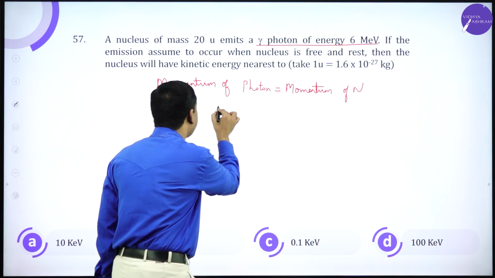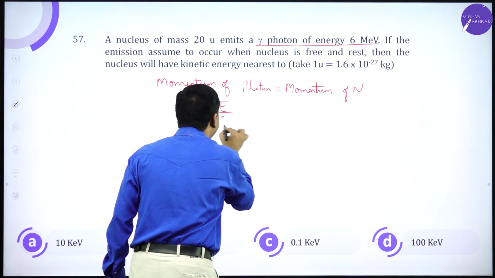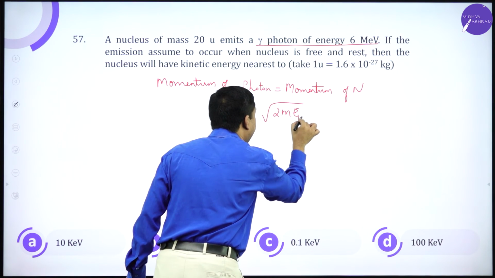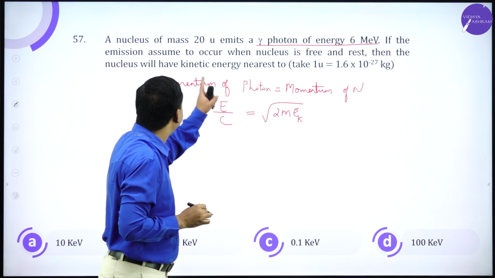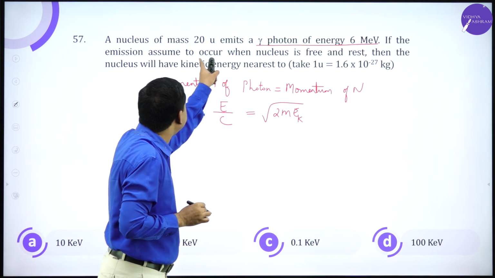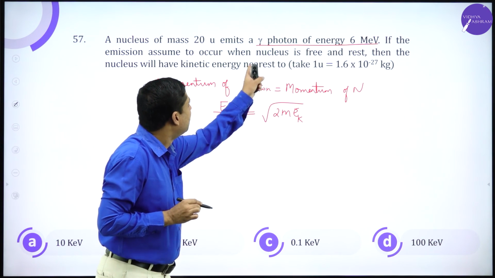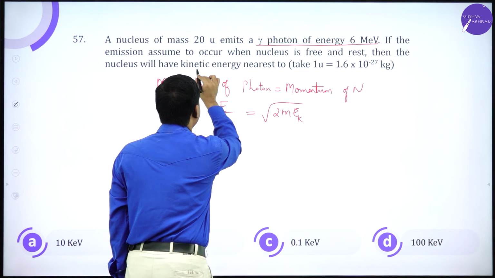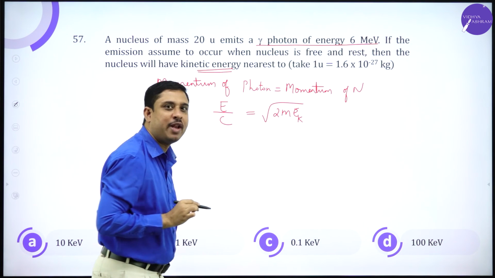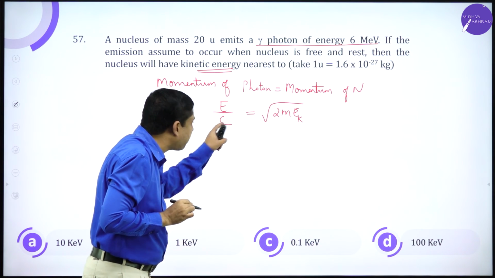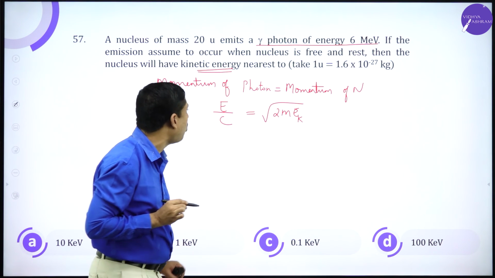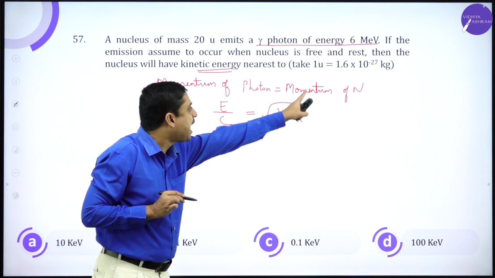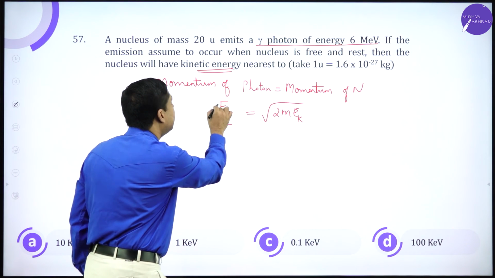Now, what is the momentum of a photon? You have clearly studied E by c. This is root 2mEk. Now he says if the emission is assumed to occur when the nucleus is free and at rest, then kinetic energy has to be calculated. Momentum of the photon is E divided by c, equal to root 2mEk, momentum of the nucleus.